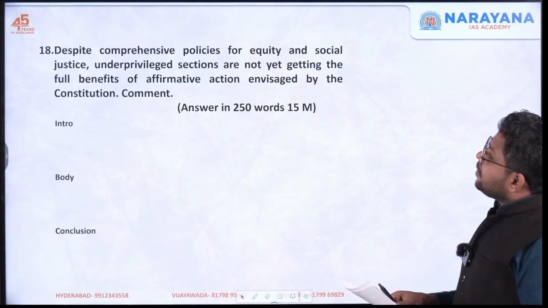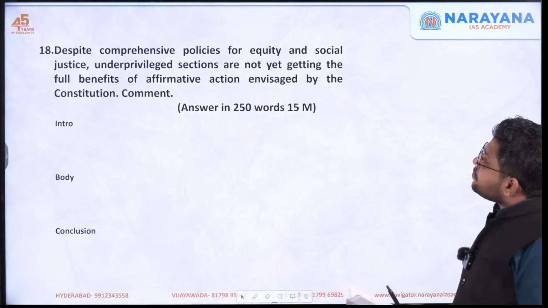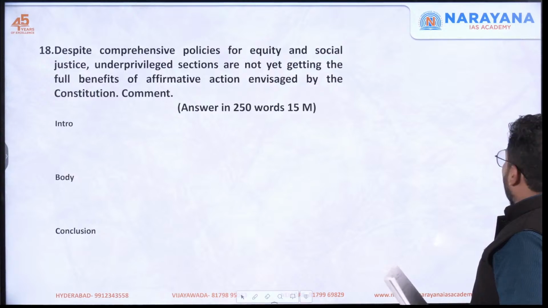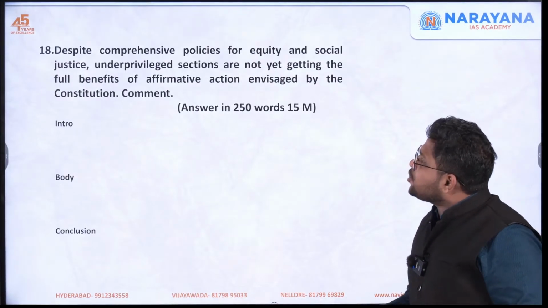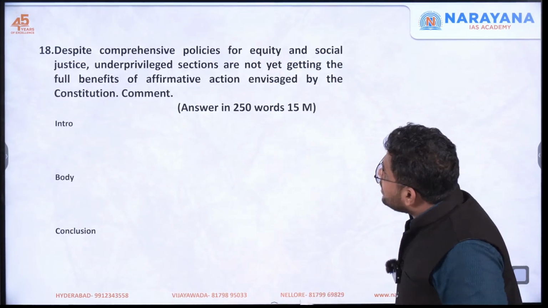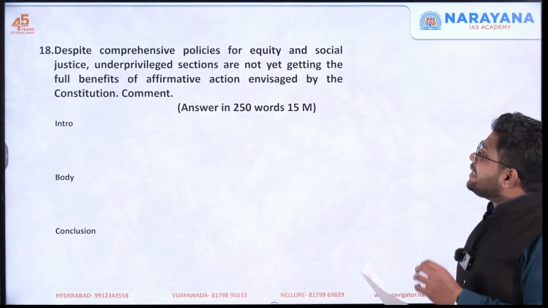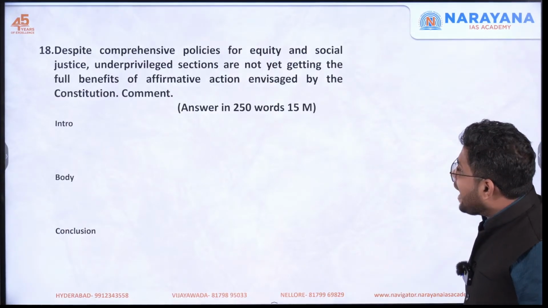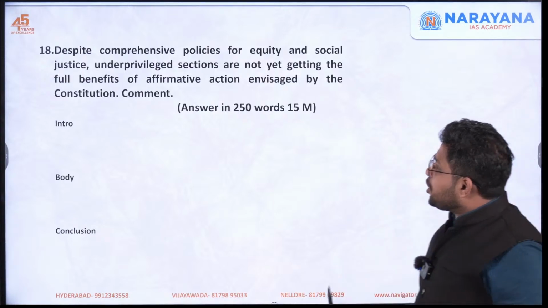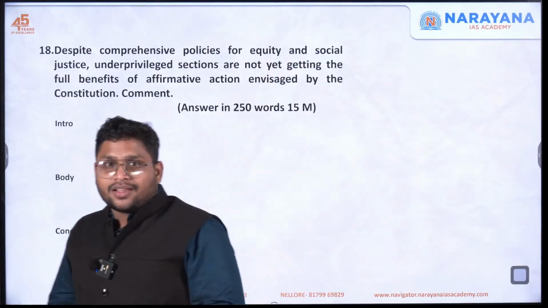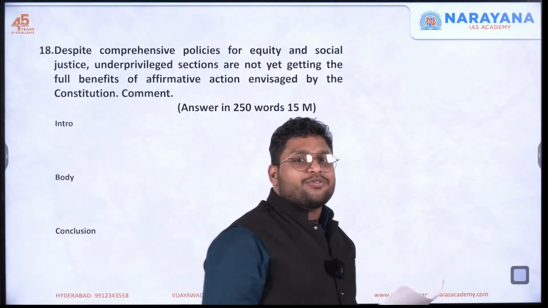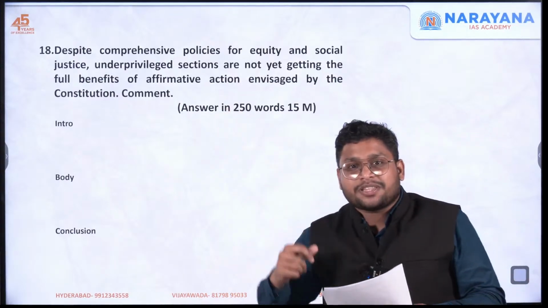Okay. Question number 18. Despite comprehensive policies for equity and social justice, underprivileged sections are not yet getting the full benefits of affirmative action envisaged by the Constitution. Comment. Now, anyone who is reading newspaper will understand why this question has been asked.